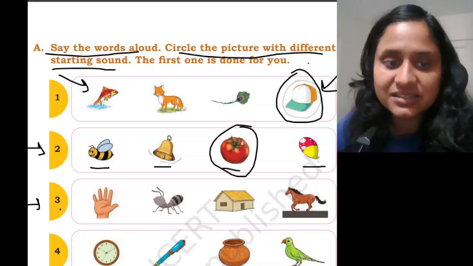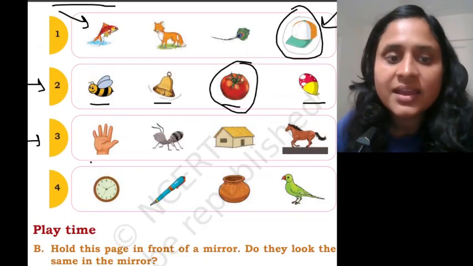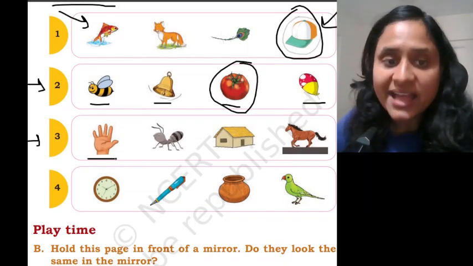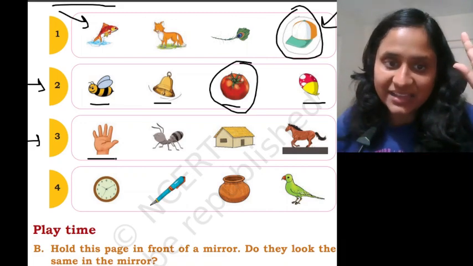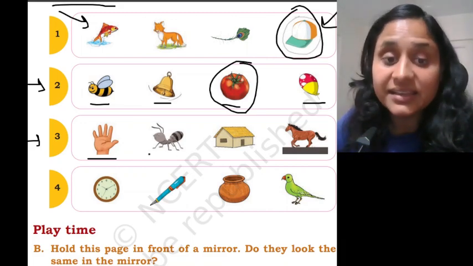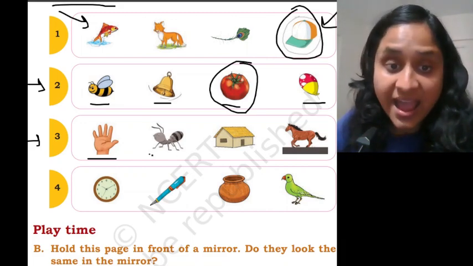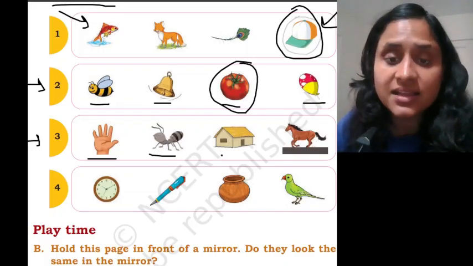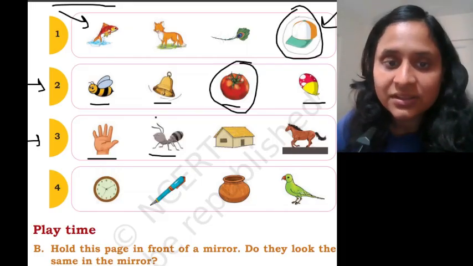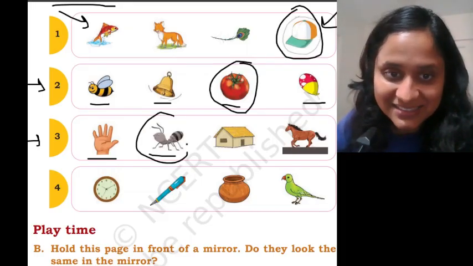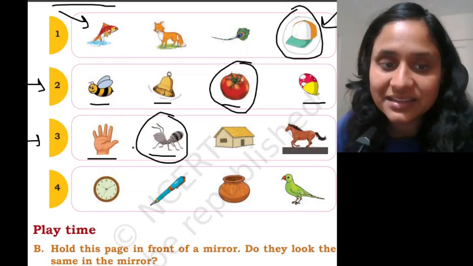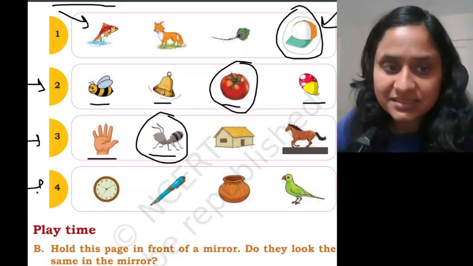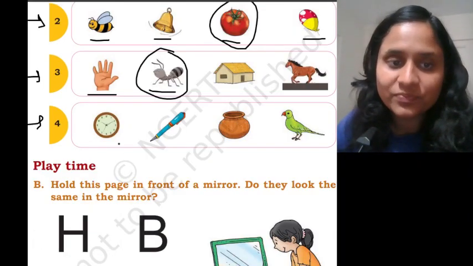Now, this is the turn of the third one. This is H says H, hand. A says ant. H says house. H says horse. So this ant is different. We will encircle it.